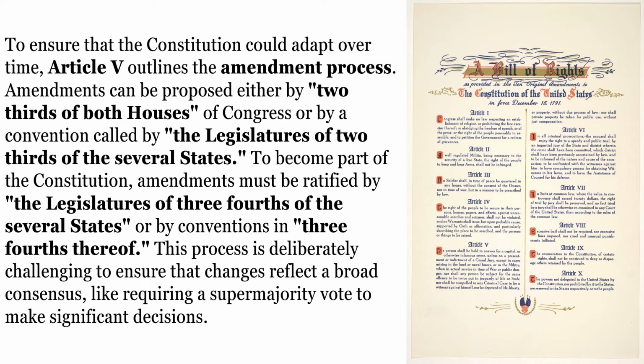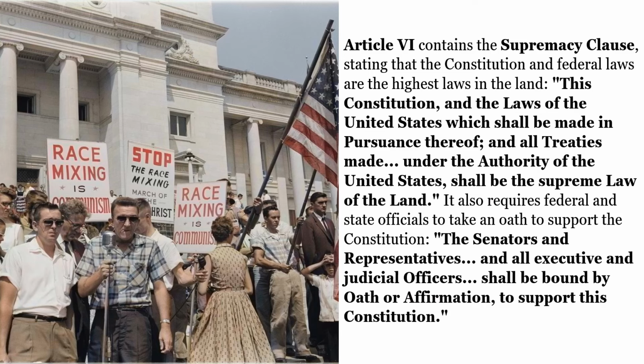Article 6 contains the Supremacy Clause, stating that the Constitution and federal laws are the highest laws in the land. This Constitution and the laws of the United States, which shall be made in pursuance thereof, and all treaties made under the authority of the United States, shall be the supreme law of the land. It also requires federal and state officials to take an oath to support the Constitution. The senators and representatives and all executive and judicial officers shall be bound by oath or affirmation to support this Constitution.